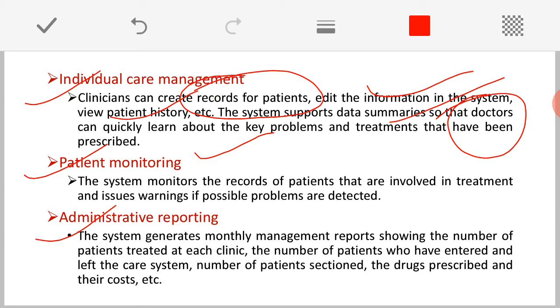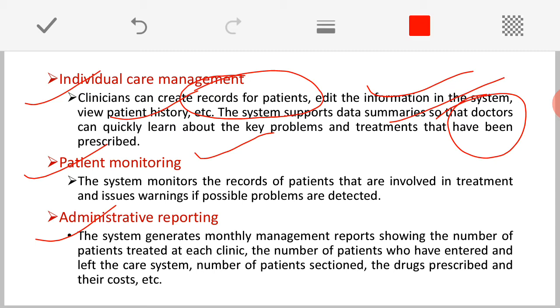Normally we know that in case of mental health issues, the patient has to regularly visit the hospitals or the local health care centers. So, whenever there is a discontinuity, immediately the system should be capable of sending an intimation to the patient or to the hospital, saying that the patient is not regular. Or if something goes wrong with the patient, or any problem is detected, then immediately the system should monitor, and it should give an intimation to the medical staff over there.